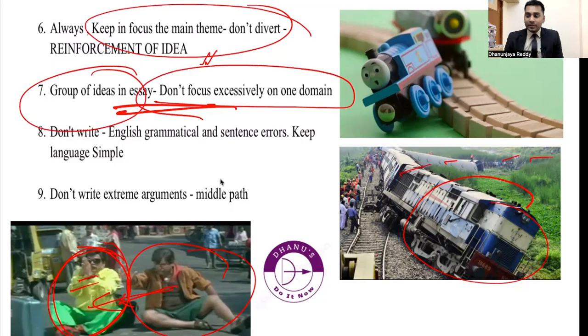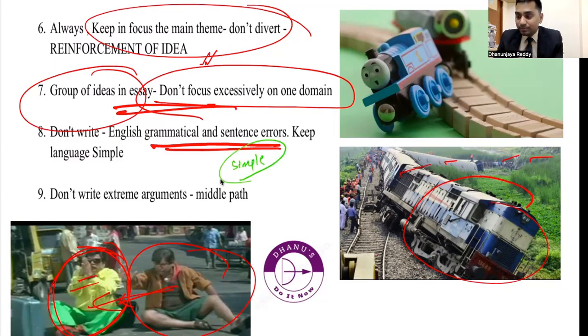Next one, don't write grammatical errors or sentence errors. How to overcome them? Write simple sentences. Your sentences have to be simple. Don't make complex sentences or compound sentences. Simple sentence: subject, object, verb, done. So use simple sentences. A sentence should not have more than 4 to 5 words. Then grammatical errors and sentence errors are going to be overcome.